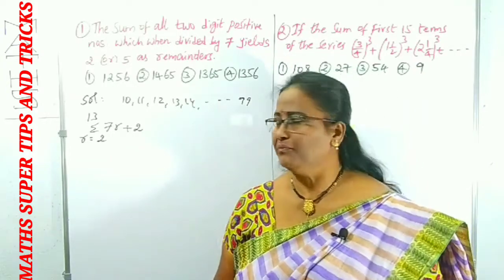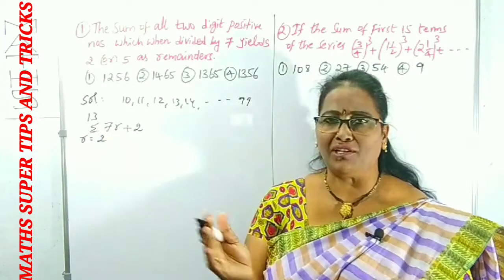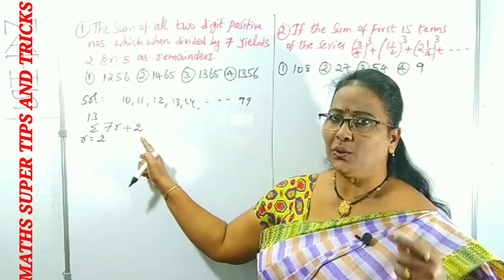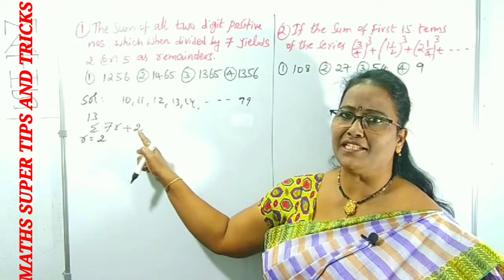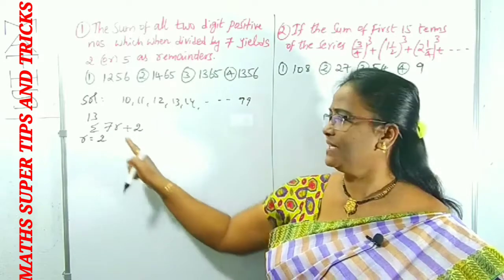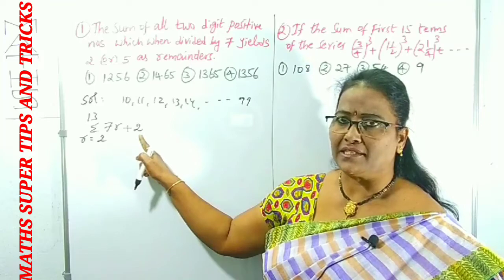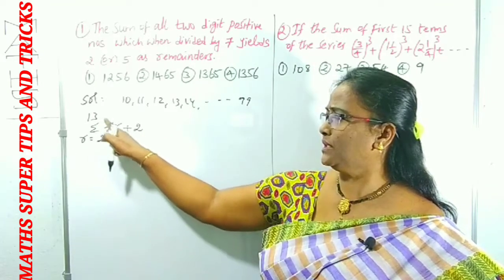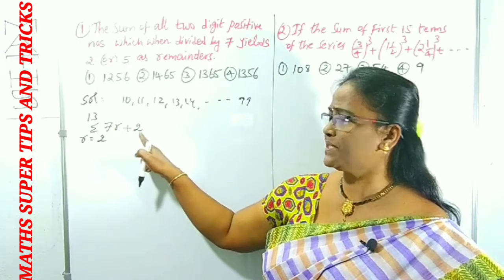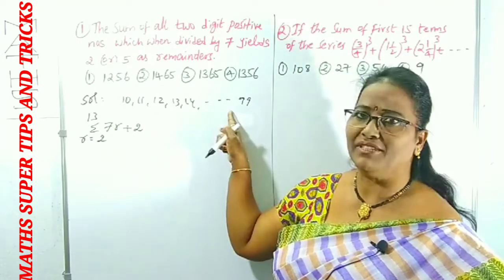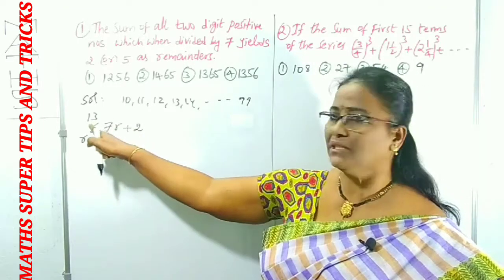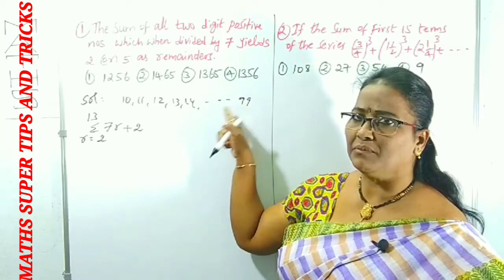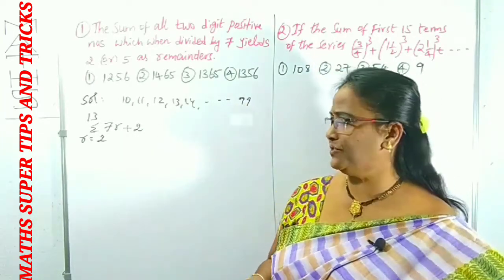You can check yourself. What is the meaning of sigma? Sum of all the numbers. First I am collecting the sum of all two-digit numbers divisible by 7 such that the remainder is 2. This is 7r plus 2, where we can take r equal to 2 to 13. Then 7 times 2 is 14, plus 2 is 16, which is between 10 and 99. Maximum, if you take r equal to 13, 7 into 13 plus 2 will be below 99. You can check it yourself.